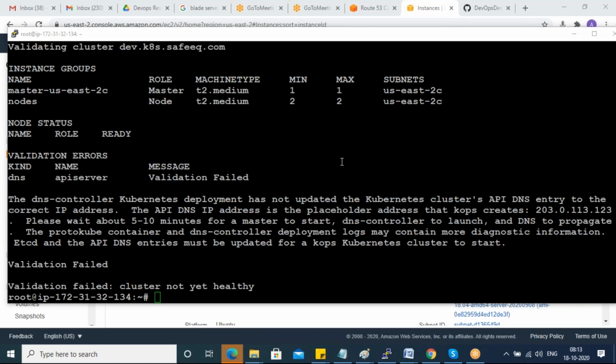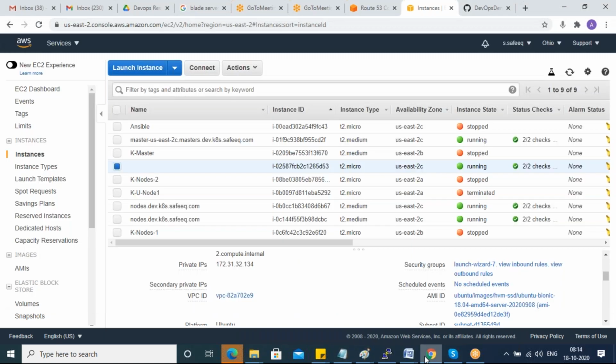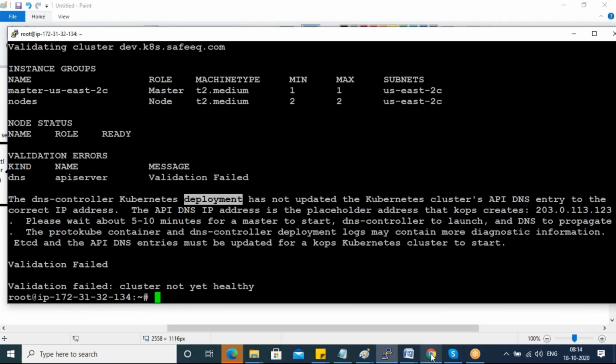Most of the times you guys may miss a step, something like domain name wrong, S3 bucket name wrong, or maybe while creating the cluster name, that might be wrong. So you should give proper names. Your cluster name and your S3 bucket name should always be in the same domain. Make sure of that, guys. Tomorrow you will come to me, most of the times it's happening, saying, sir, this command is not working for me. It's because the domain name is wrong. The S3 bucket should be in the same domain, and the cluster name also in the same domain.